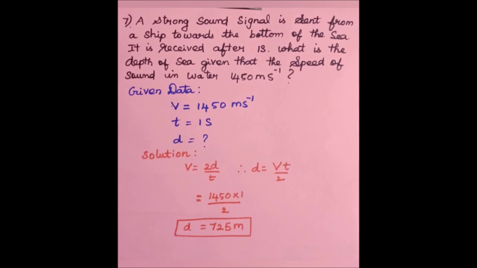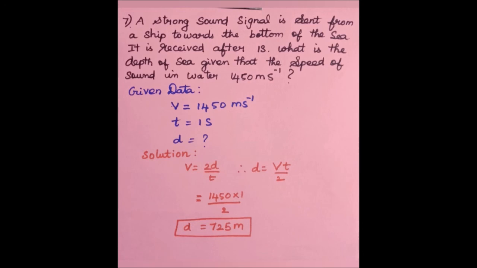Last question. A strong sound signal is sent from a ship towards the bottom of the sea. It is received back after 1 second. What is the depth of the sea given that the speed of sound in water is 1450 meter per second? In this question, velocity v equal to 1450 meter per second and time equal to 1 second are given data.